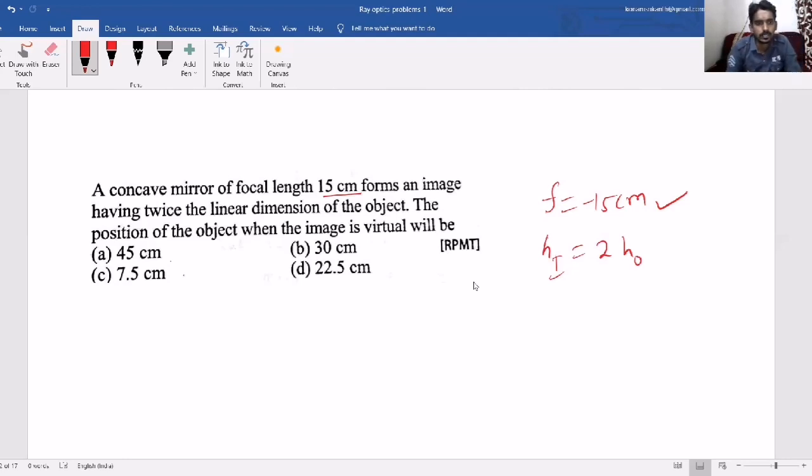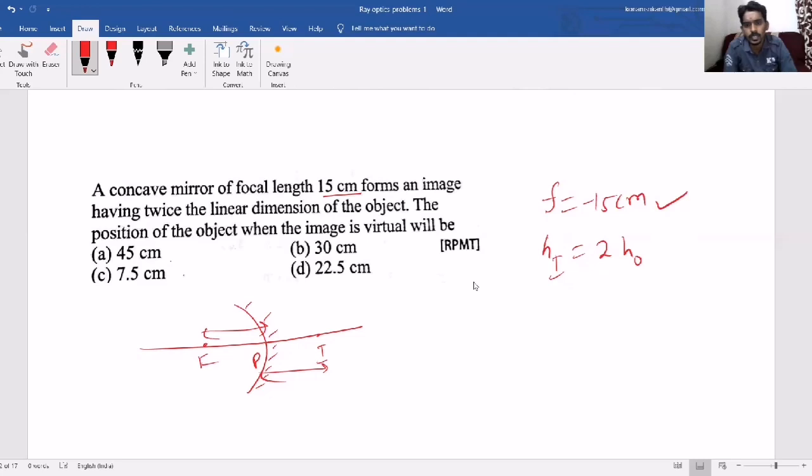Now, we need the position of the object when the image is virtual. In the concave mirror case, when the object is between focus and pole, the image is virtual, beyond the mirror.